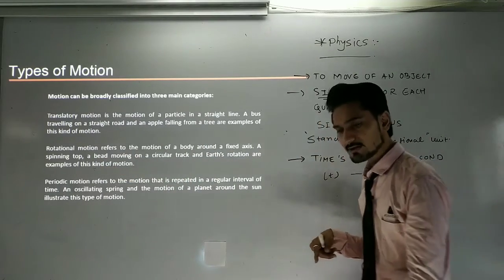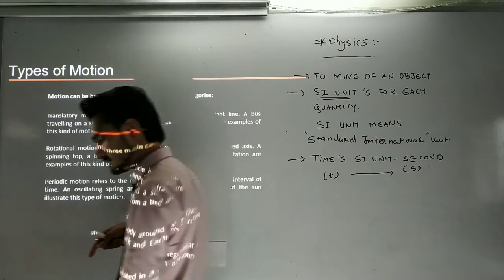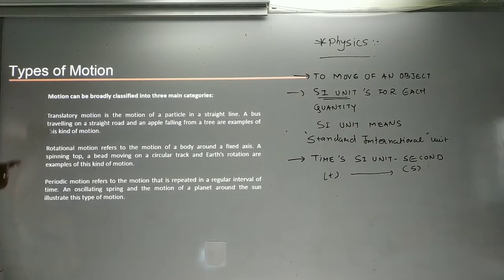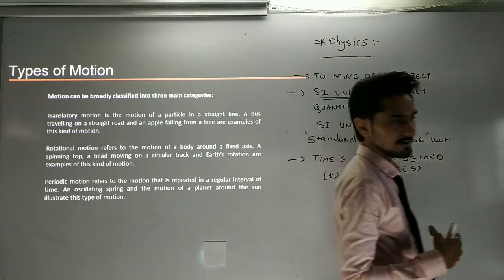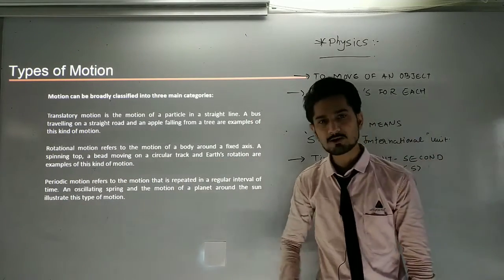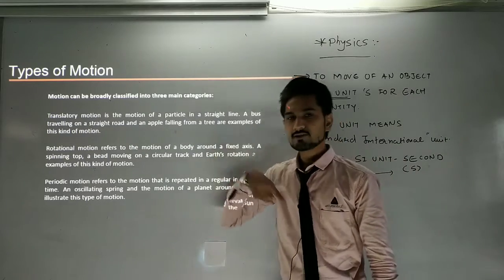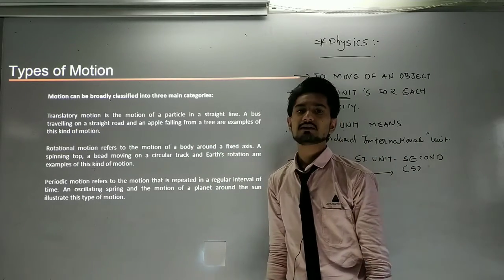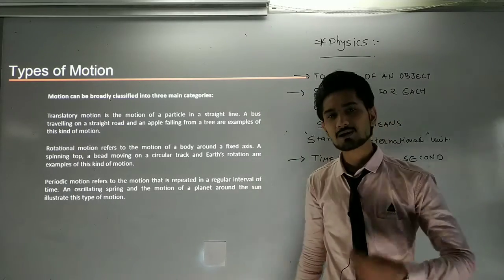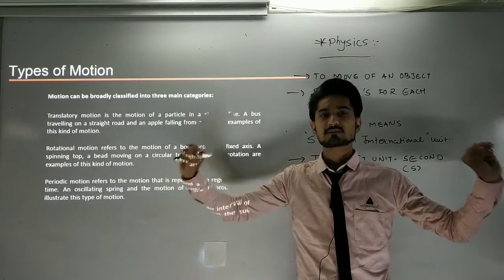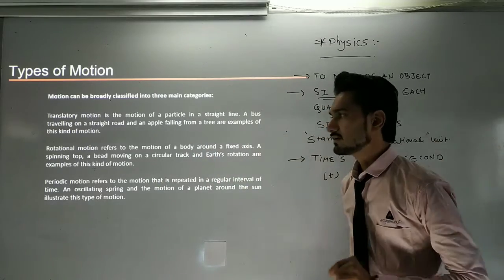If I am walking from here to there, then what have I done? I have done the translatory motion, because I am walking in a straight line. You can measure it with a straight line. When a body or an object is moving from one place to another place in a straight line, that can be considered a translatory motion.